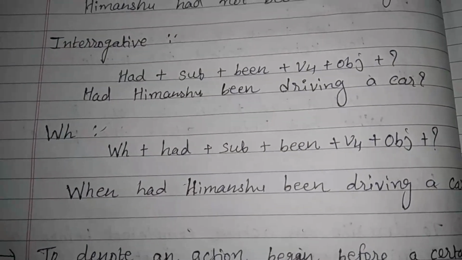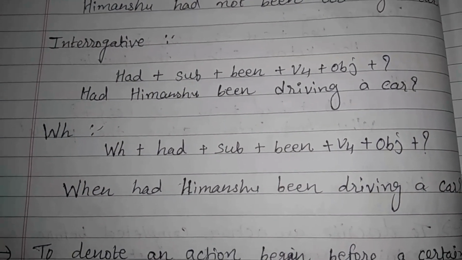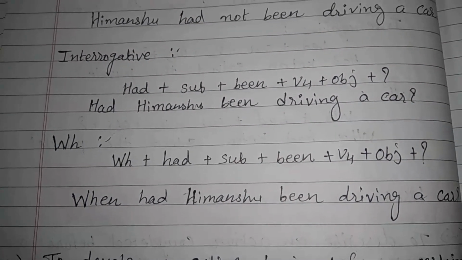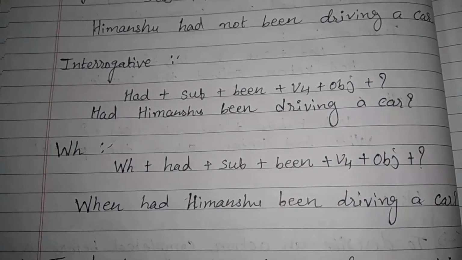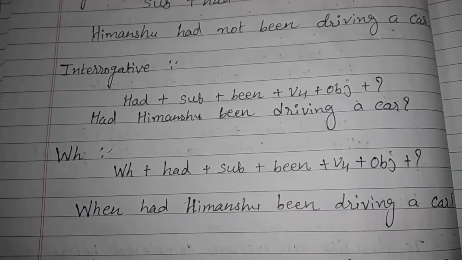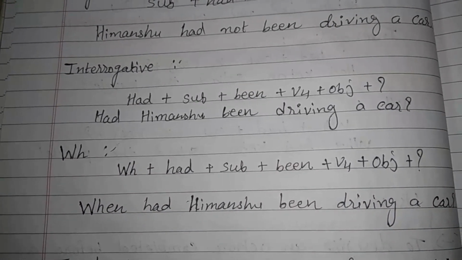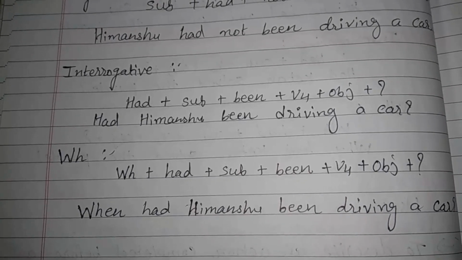The next is WH question, the format is WH plus had plus subject plus been plus V4 plus object plus question mark. The example is, when had Himanshu been driving a car? I hope you all understood the past tense also and the present tense also.